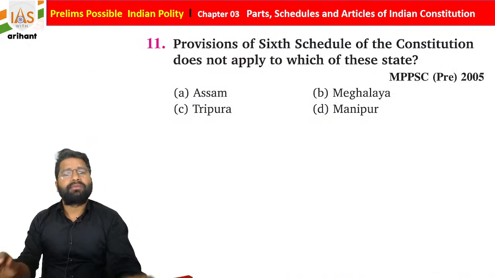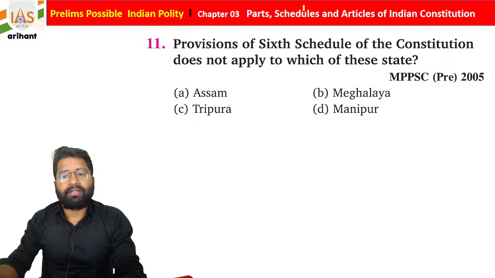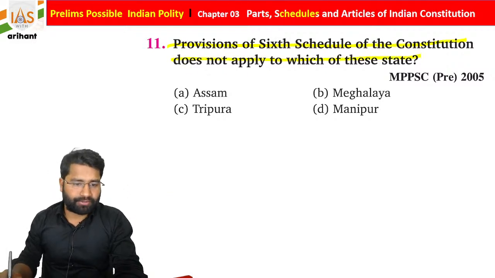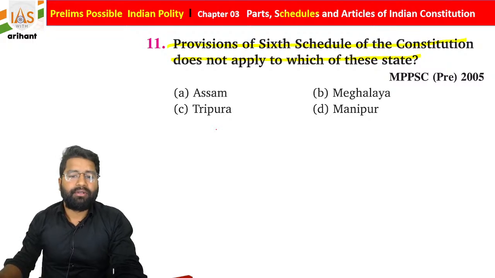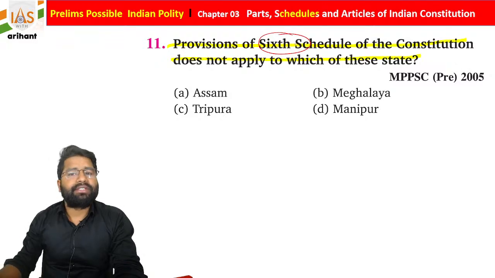Now we are going to start the questions where we left off from chapter number 3, topic number 2, students. Okay, and see, there is a question: the provision of the 6th schedule of the Constitution does not apply to which of the following states, students? It is Tripura, Assam, Meghalaya, or Manipur. Okay, so as I told you, students, the sixth schedule is about the administration of scheduled tribal areas of Assam.